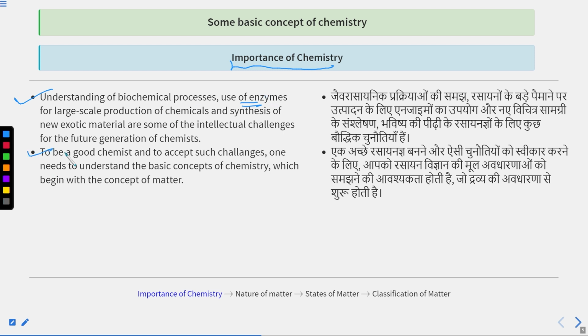To be a good chemist and to accept such challenges, one needs to understand the basic concepts of chemistry that we are going to discuss in this particular chapter, which begins with the concept of matter. So what is matter? Matter is something that has mass and occupies some space, and it can be perceived by our senses. This is known as matter.